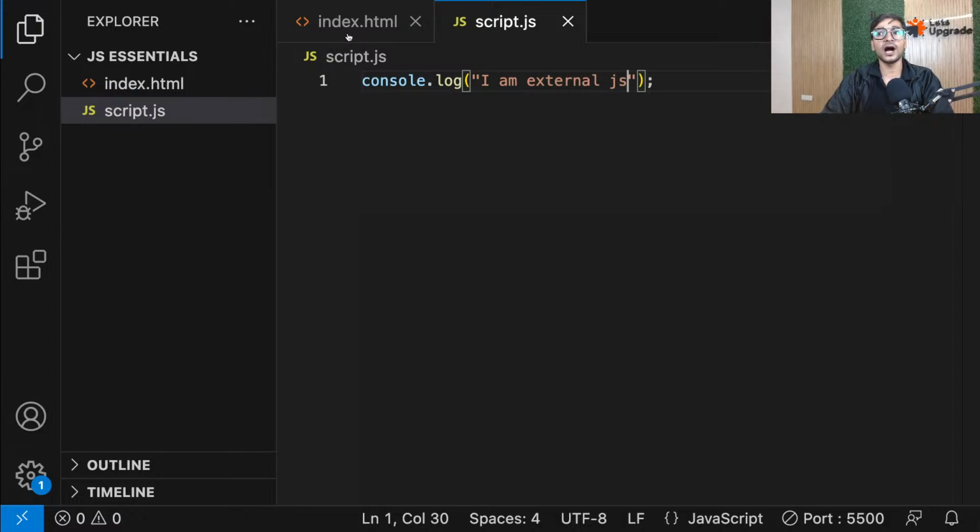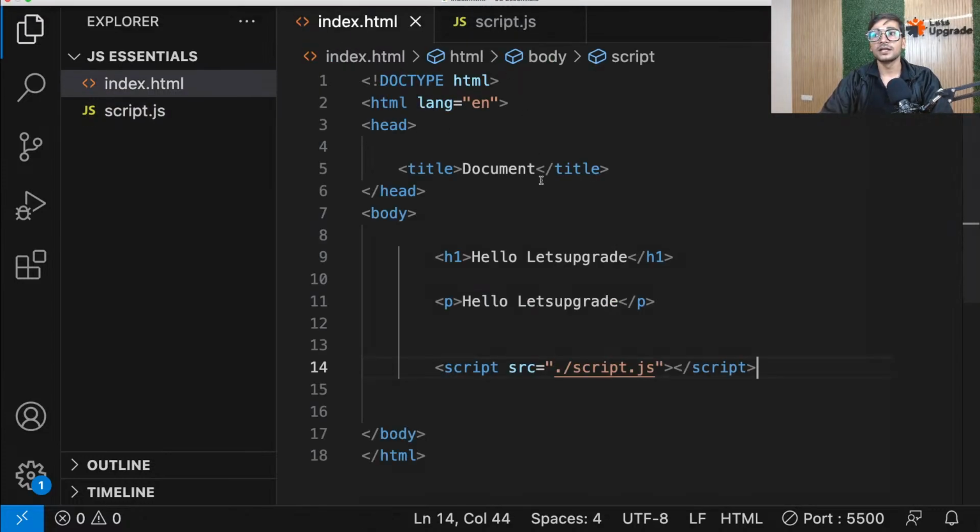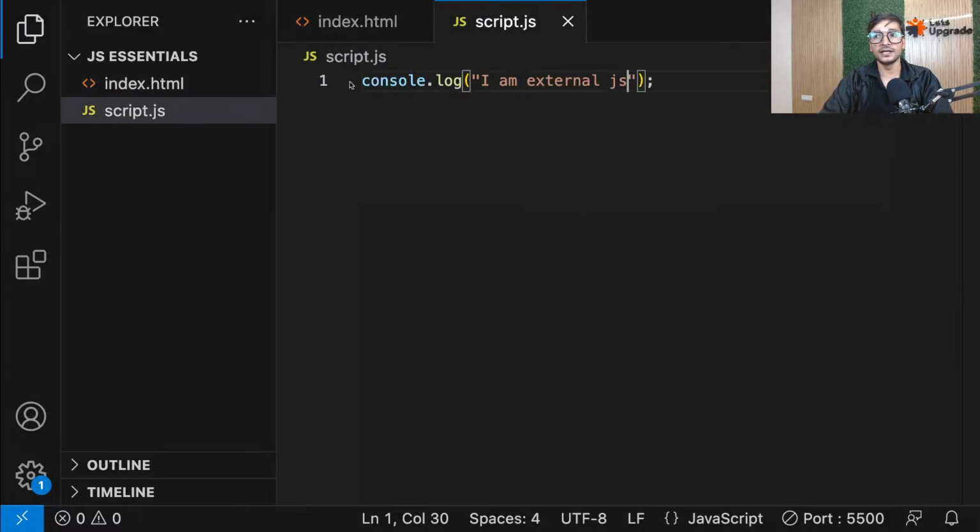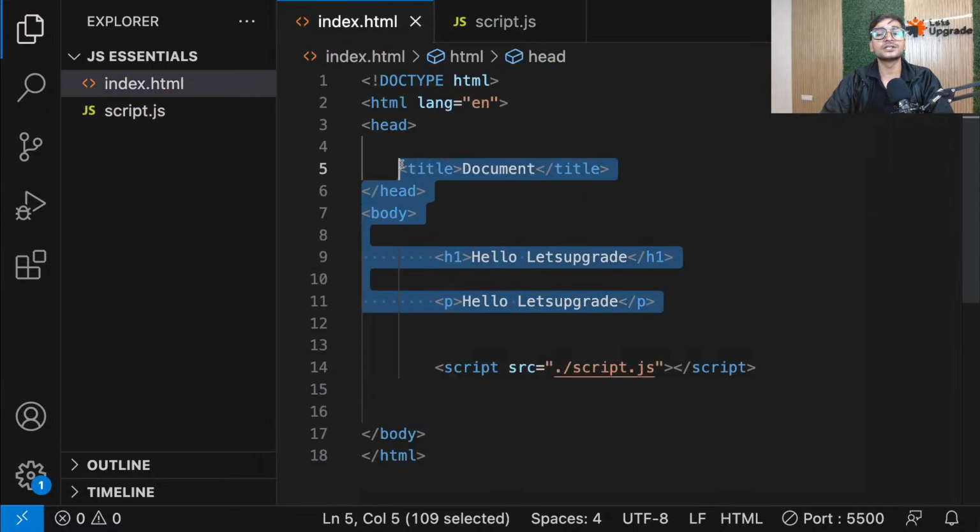So now guys, you have linked your HTML page to the script.js JavaScript file, which is nothing but this file. So now they know each other, and whatever you're writing in here will work with this HTML page. It is exactly similar to writing the script inline, but the best part is your JavaScript is in a separate page and your code will be much easier to maintain. And this, guys, is what we call external JavaScript, when you write JavaScript in some other page rather than writing it in the HTML file.